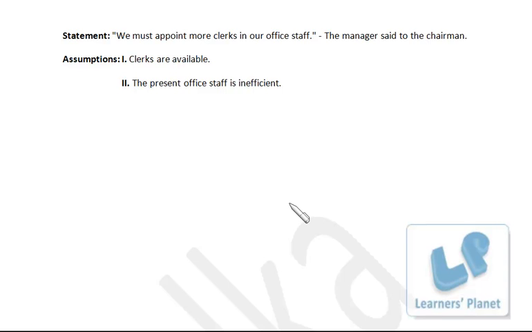Maybe they are getting some new projects, and to fulfill the new projects the present strength is not sufficient. That's why they wish to recruit the new staff, right? So the second assumption is not implicit, only the first one is implicit, that is option A, right?